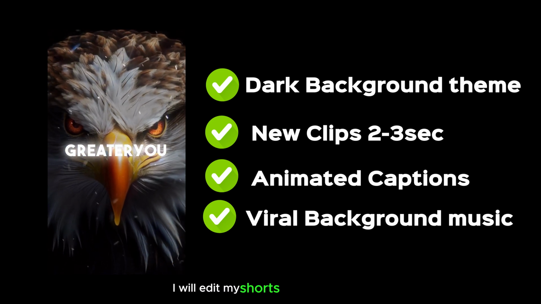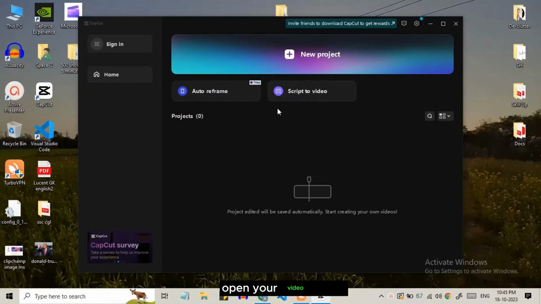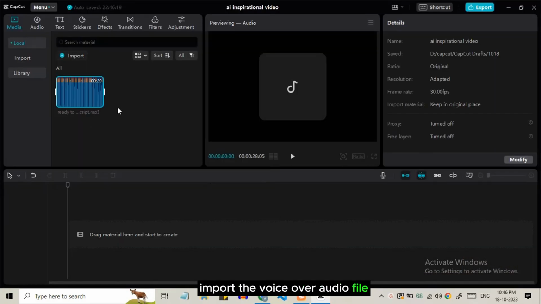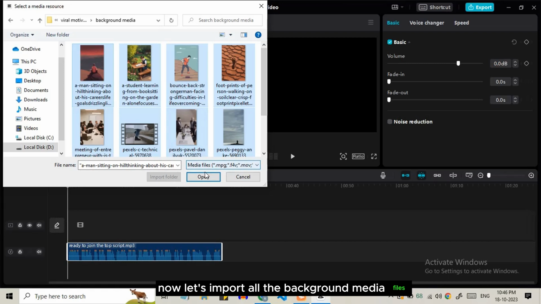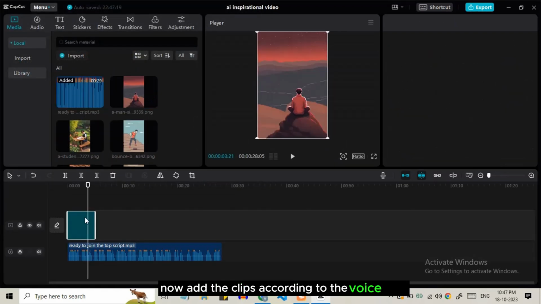I will edit my shorts videos in front of you, how you can add these elements into your shorts and reels and make it go viral. Okay, let's start editing the clip. Open your video editor, create a new project, import the voiceover audio file. Now let's import all the background media files which we have created. Now add the clips according to the voiceover.